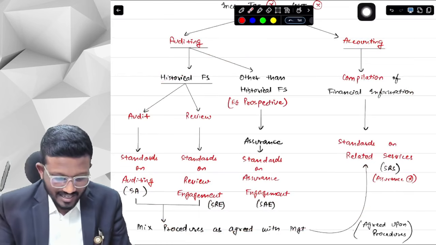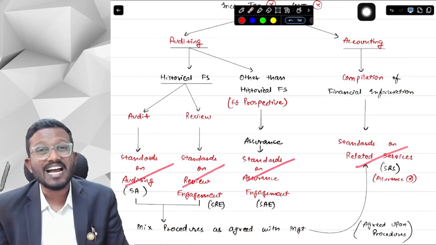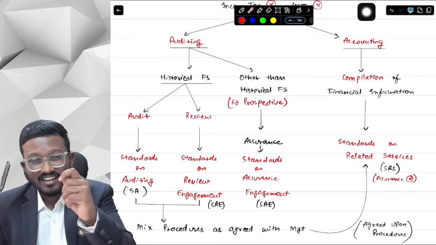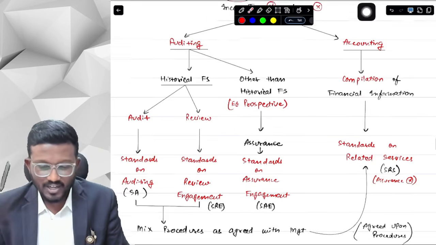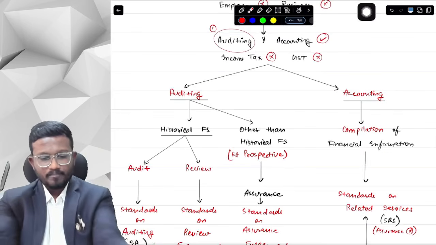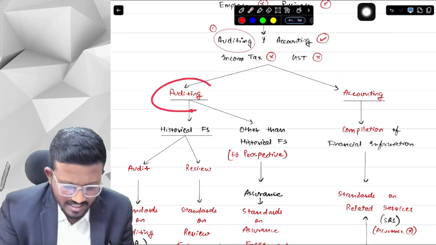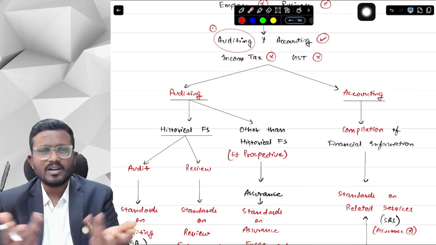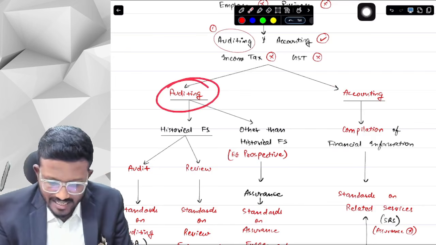In your syllabus, there are 4 types of standards that we'll be talking about. Each standard will be covered in detail. So 4 types of standards will be covered in your whole CA final audit syllabus. Here it says, first is auditing and accounting. You are either doing auditing or accounting, or you can do both as well.